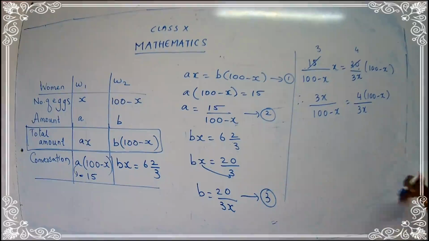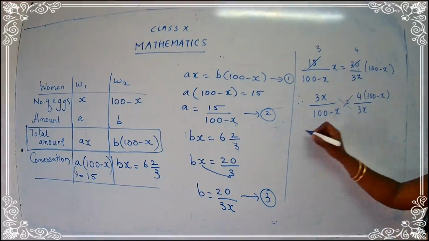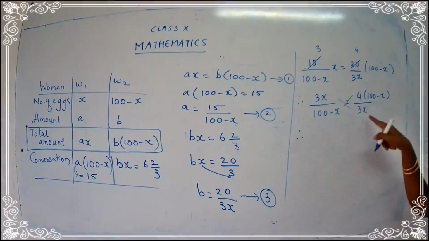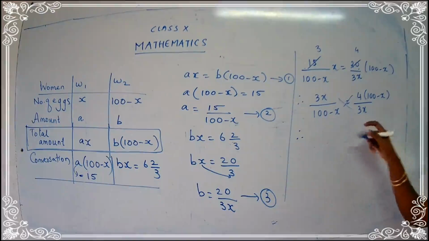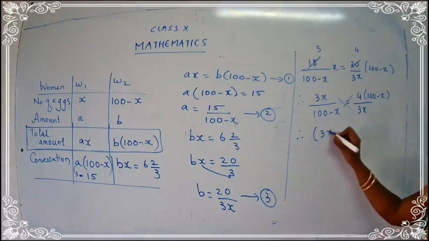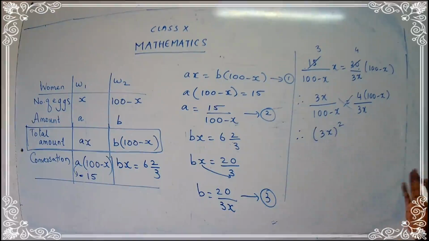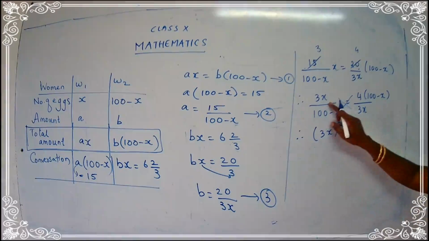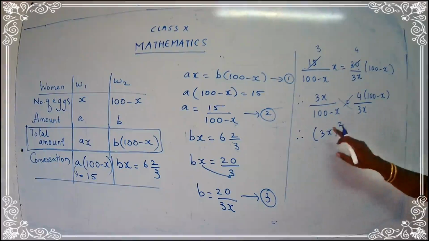Now let's cross multiply and simplify. So I get here 3x into 3x. What is 3x into 3x? Just write here 3x square. Do not multiply the numbers, just keep it. So 3x into 3x gives you 3x the whole square.